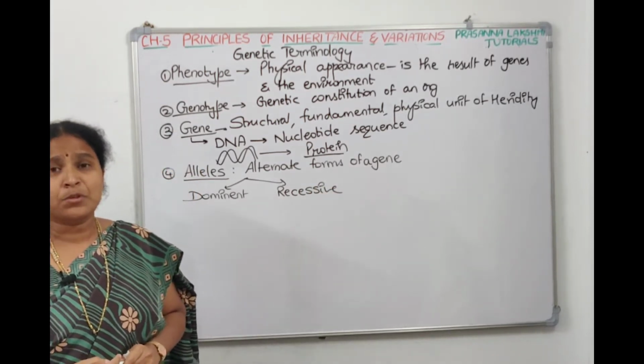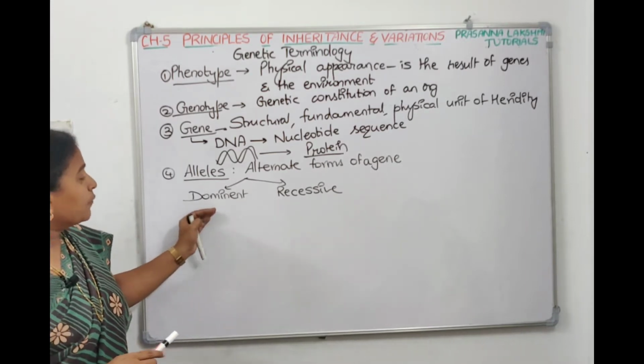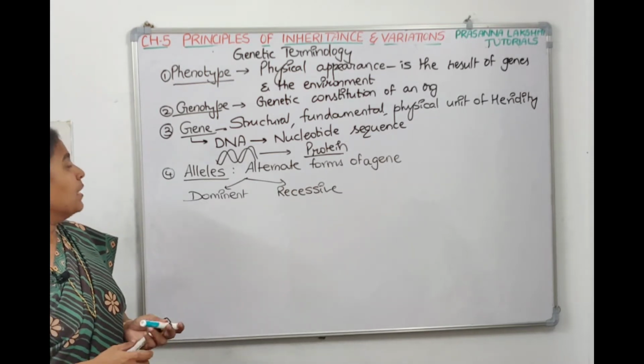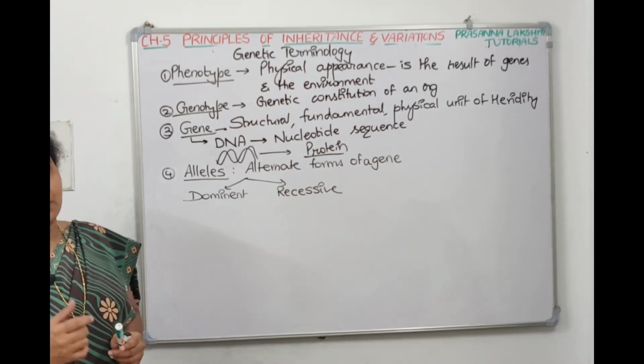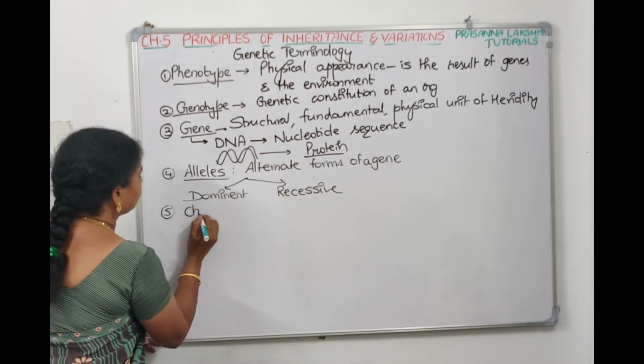What are the alternate forms? One will be the dominant form, the other one will be the recessive form. So dominant form and recessive form are the alternate forms of the gene. For example, if you take a gene, if you take a character, next we'll see what is a character.